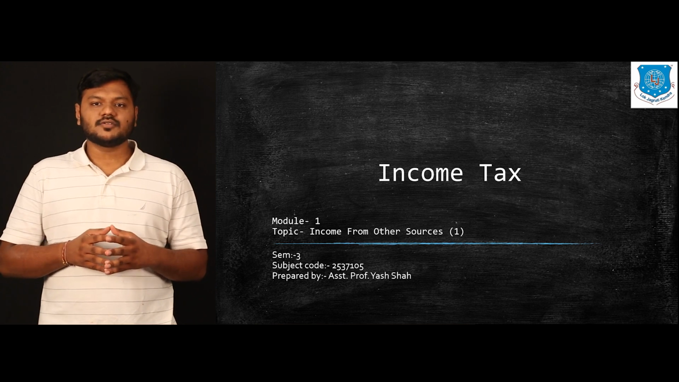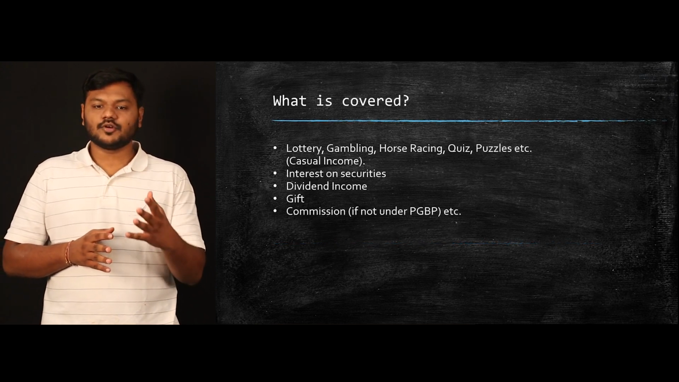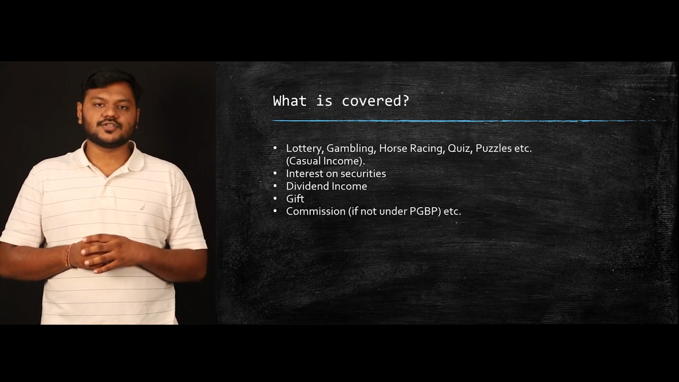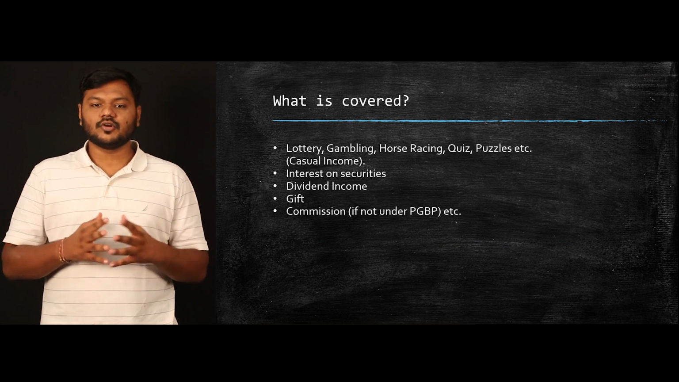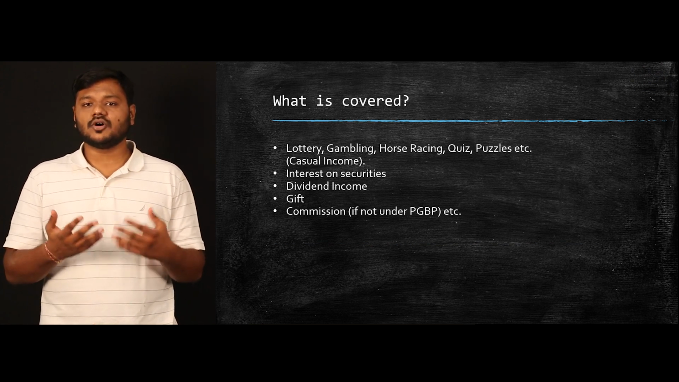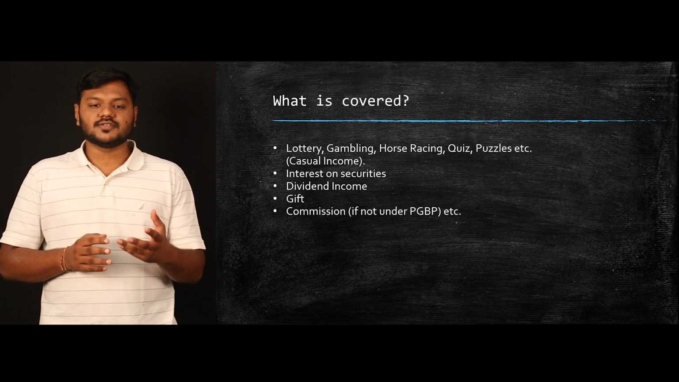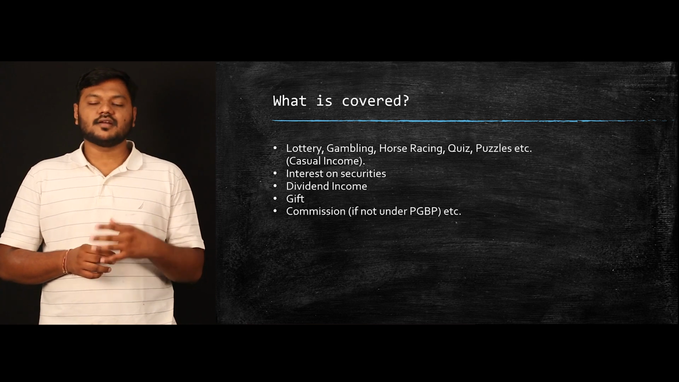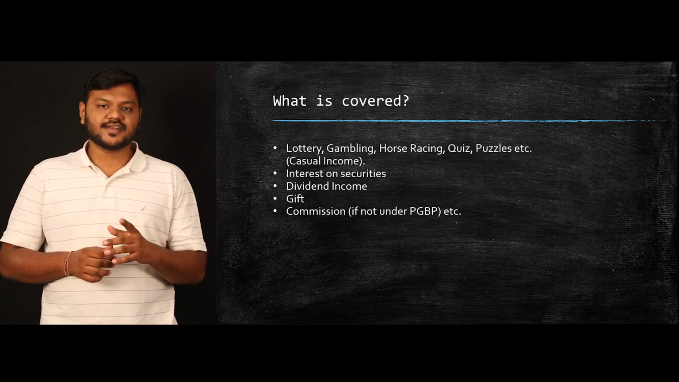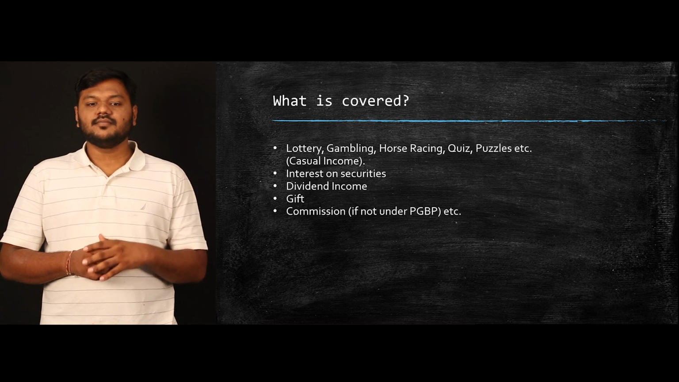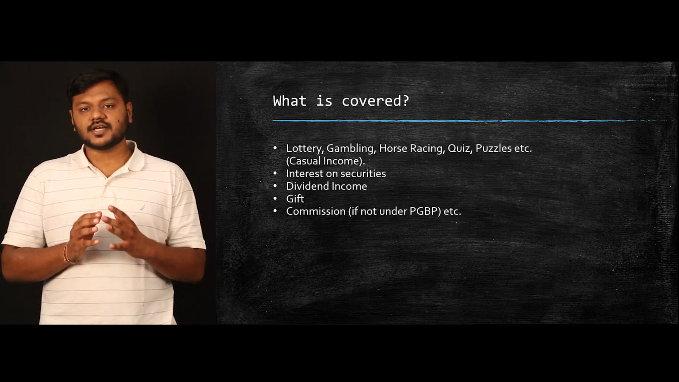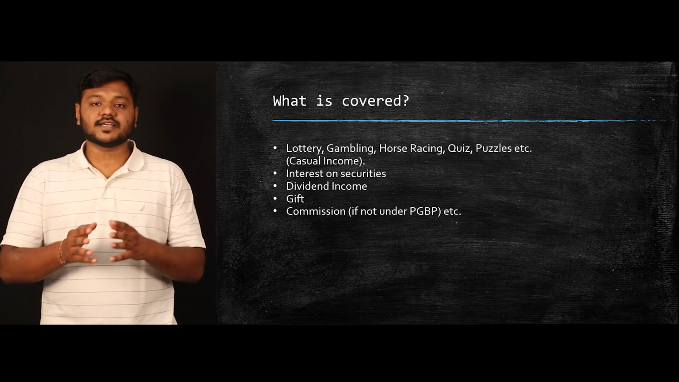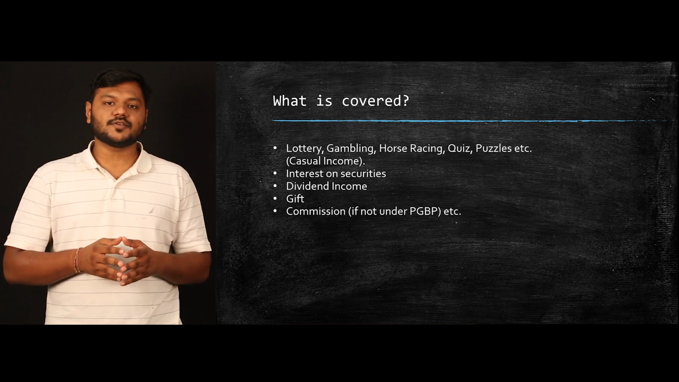However, let's talk about certain incomes which can be charged under income from other sources. Those incomes are casual income. So casual income will mainly cover income from lottery, gambling, horse racing, quiz, puzzles or any kind of games, interest on securities or dividend, income from gift or any income from commission. Now here you need to understand one thing, that interest income, dividend income or commission income will be charged under the head of income from other sources only and only if those are not chargeable under the head of profit and gain from business profession.